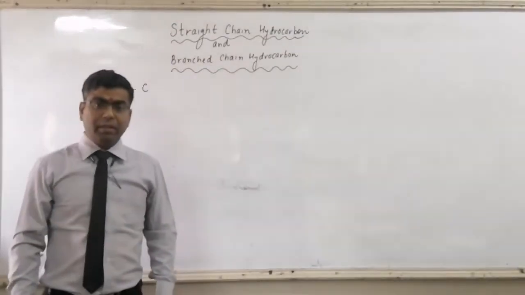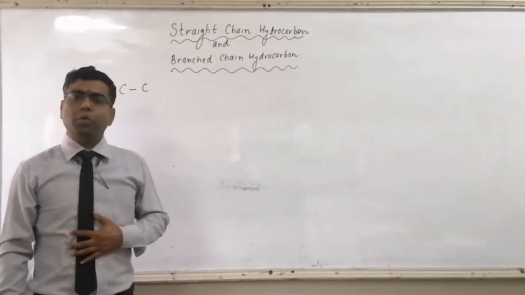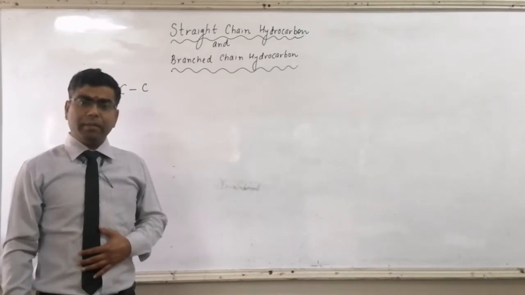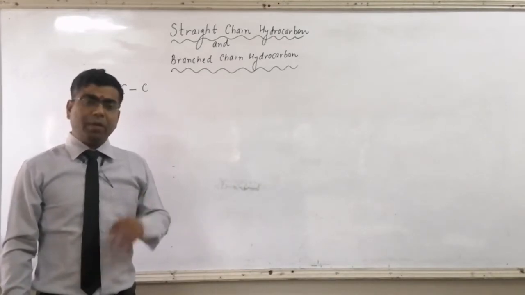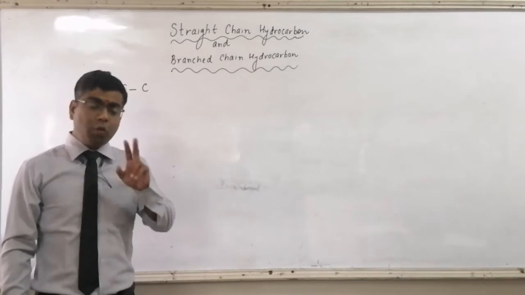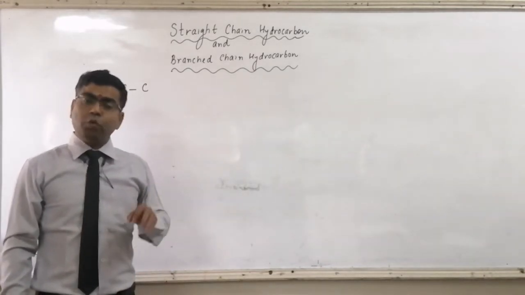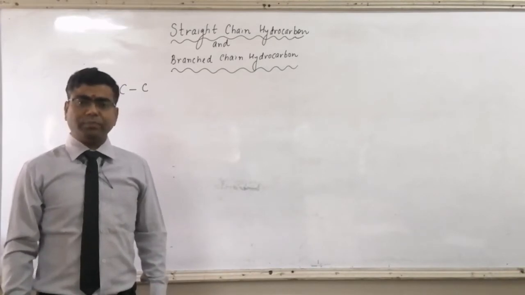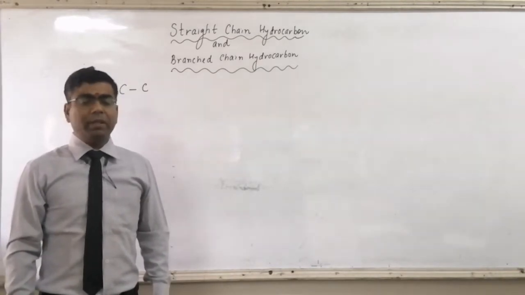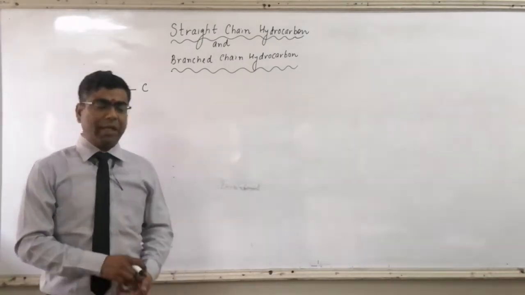Then comes secondary carbon atom or 2 degree carbon atom. Very simple. If a carbon atom is bonded to two more carbon atoms, then the carbon is called 2 degree or secondary carbon atom.